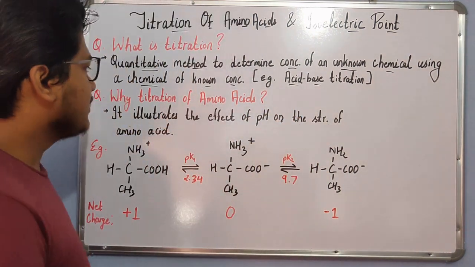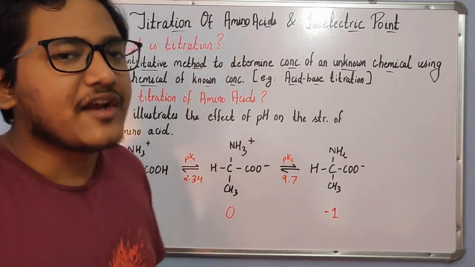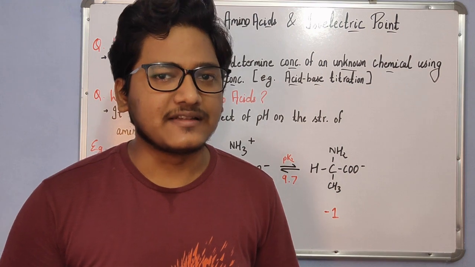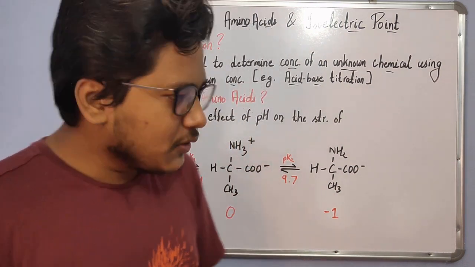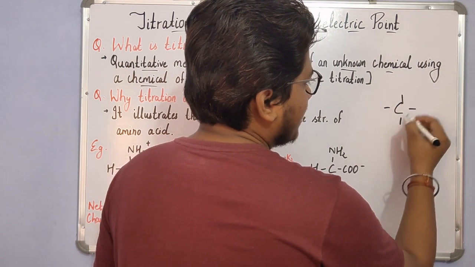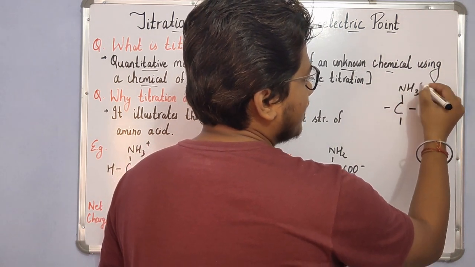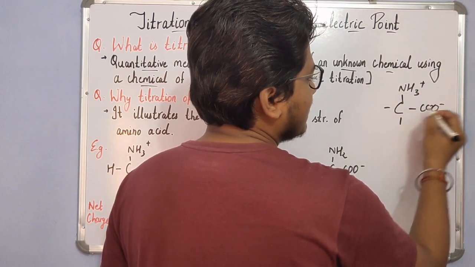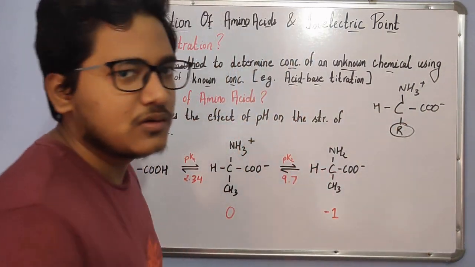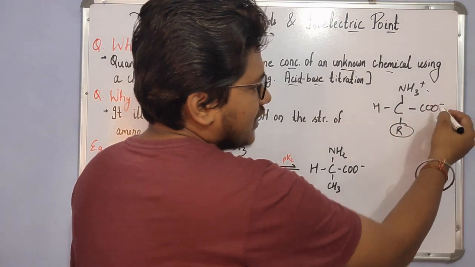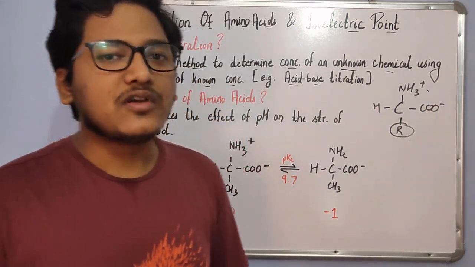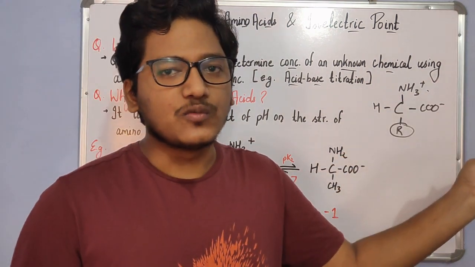Now the question arises: why is titration of amino acids important? Why are we studying it? If we look into the structure of an amino acid, it has four different groups: the amino group, the carboxyl group, the hydrogen atom, and the R group. The amino group and the carboxyl group are both ionizable groups.